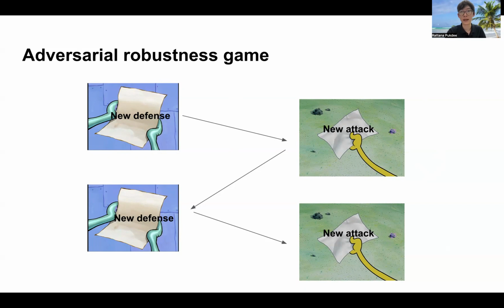And this may help mitigate the scenario where we have a new defense and then this defense is broken a few months after that because there's a new attack that is specific to that defense. If we are at a Nash equilibrium, this would not happen.